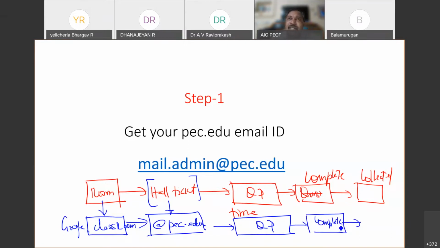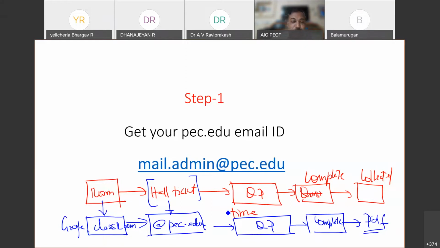Rather, you need to convert that answer script into a PDF file by scanning the answer scripts and converting them into a single PDF file, and upload the same back to the same classroom. So this is the entire process in which this online examination is going to get completed.